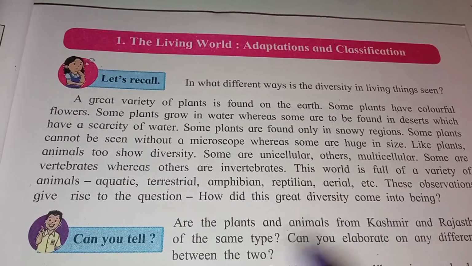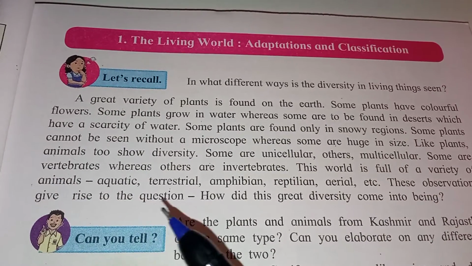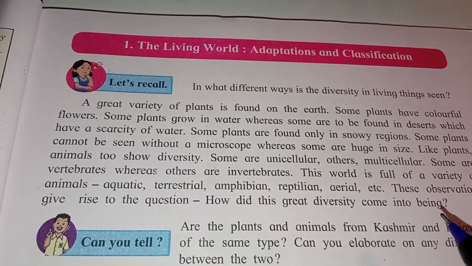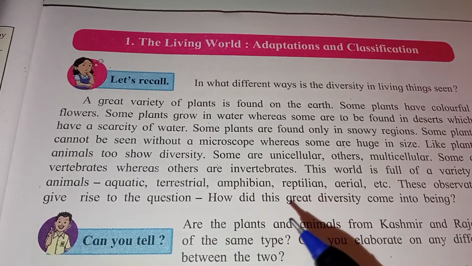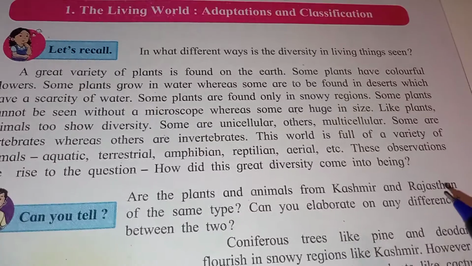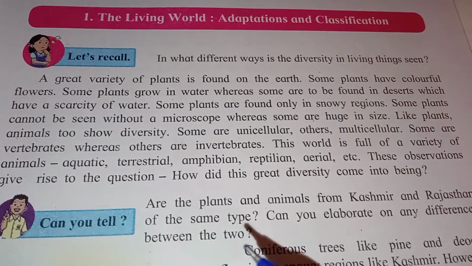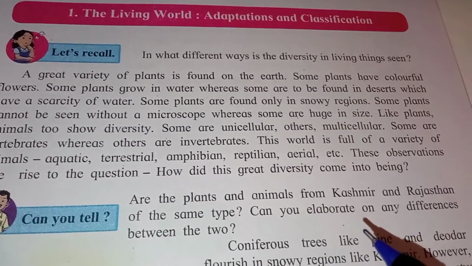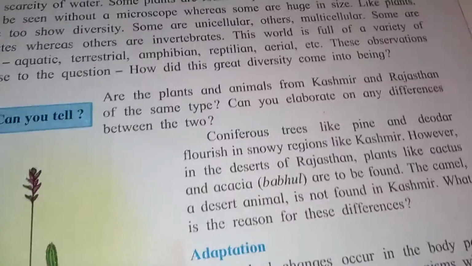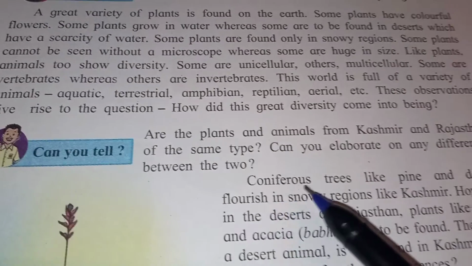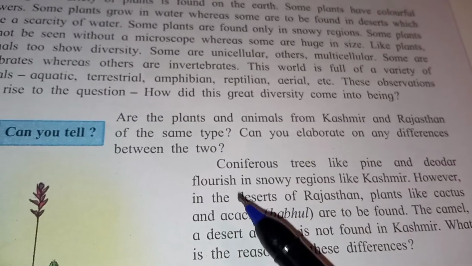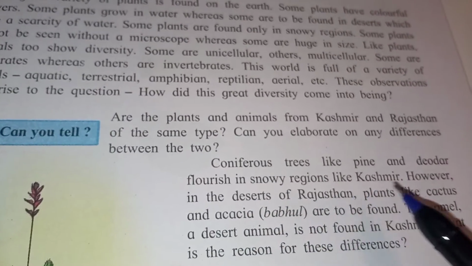These observations give rise to a question. How did this great diversity come into being? How do plants and animals survive? Are the plants and animals from Kashmir and Rajasthan of the same type? Can you elaborate on any differences between the two? Coniferous trees like pine and deodar flourish in snowy regions like Kashmir.